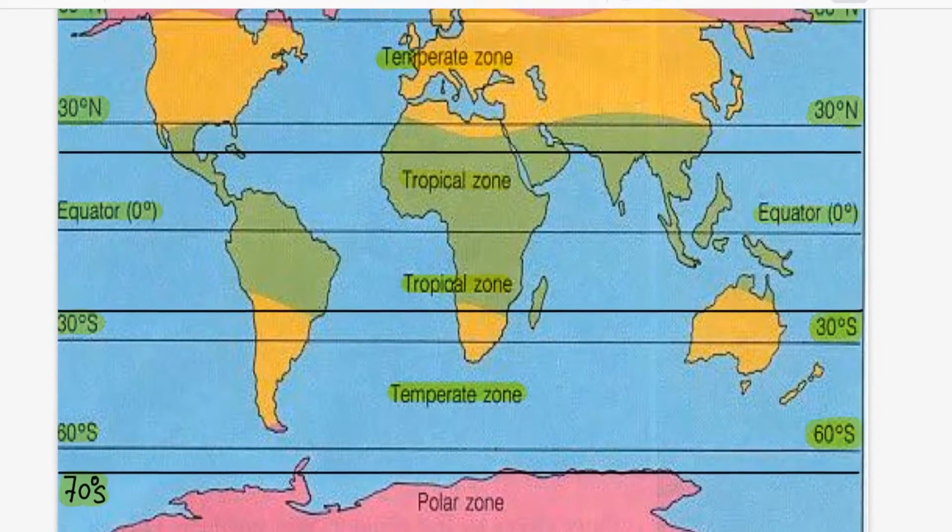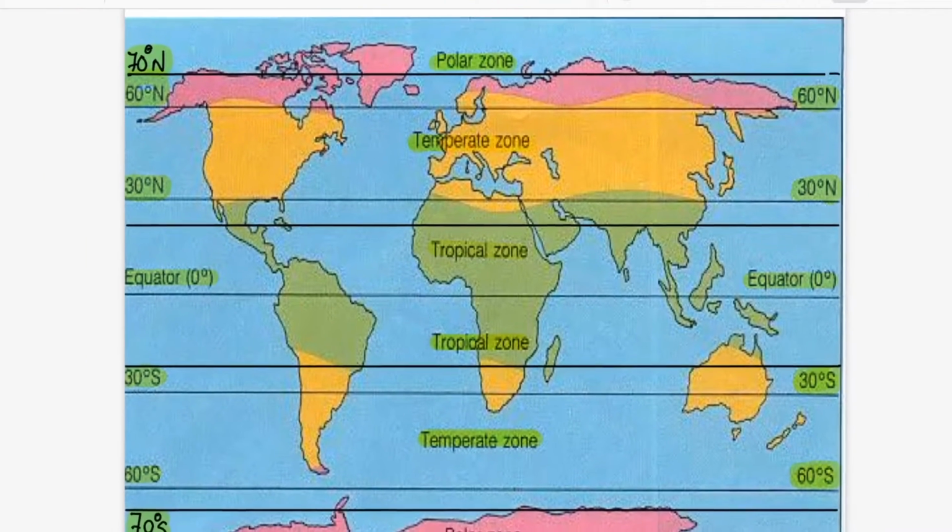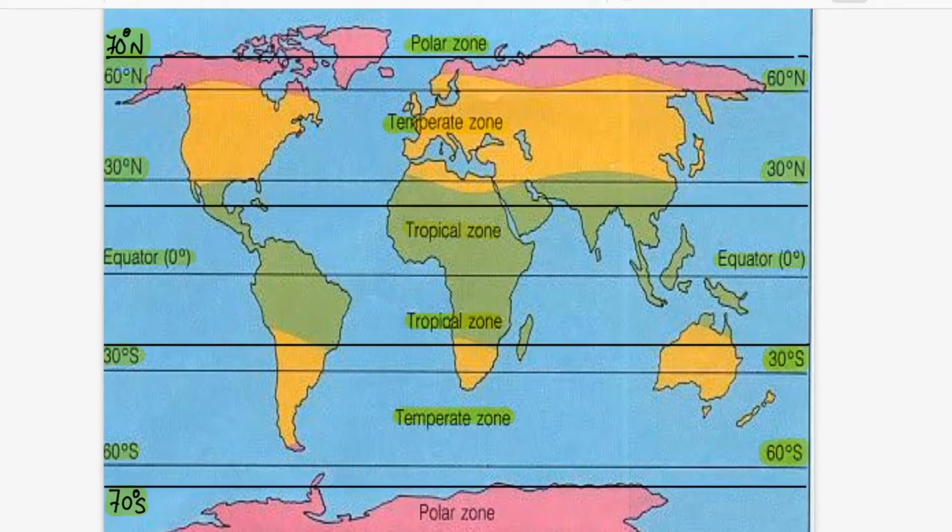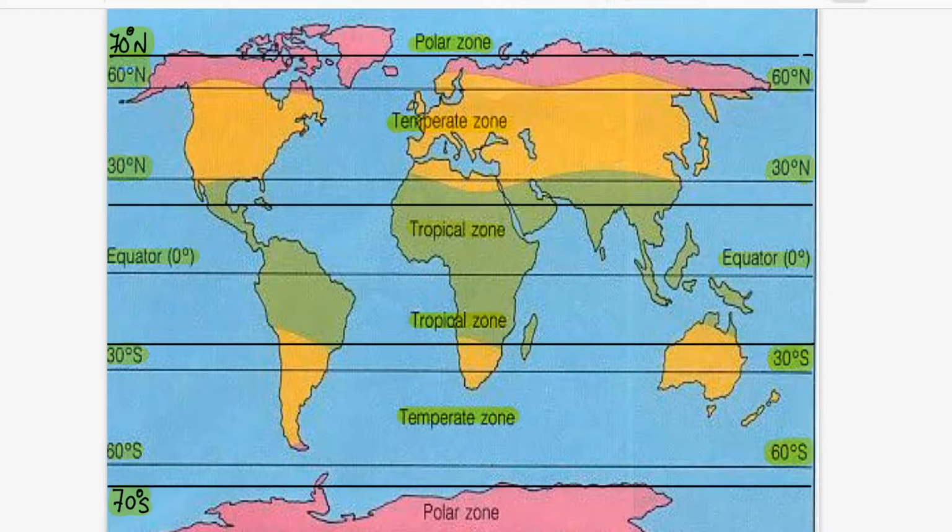As you can see, I have drawn some lines on this map, and it will be very easy for you to see. For example, this one is the equator, 0 degree. Okay, and this 0 degree is called the equatorial zone. Up to 10 degrees north and 10 degrees south, it is the equatorial zone. And then this black line is 23.5 degrees north, which is known as the Tropic of Cancer, and downwards also 23.5 degrees south, which is known as the Tropic of Capricorn.